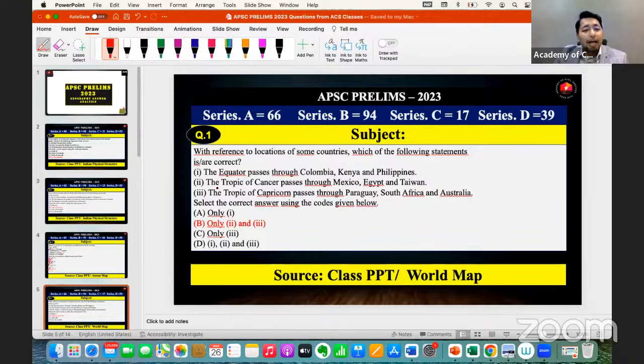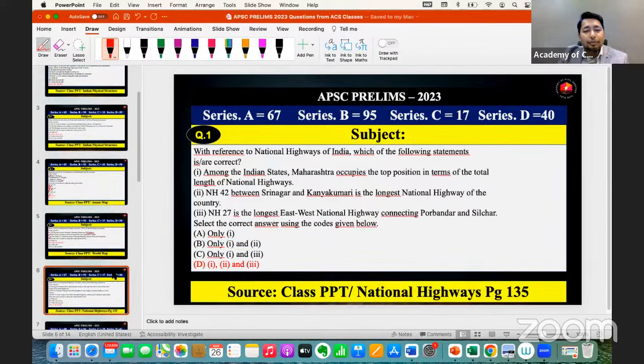So here the answer is only 2 and 3. Why is 1 not correct? Because the equator is not passing through the Philippines. Philippines is a bit above the equator. So therefore, statement 1 will be wrong. And here only 2 and 3 are correct. Fine. Next, let's go to the next question.